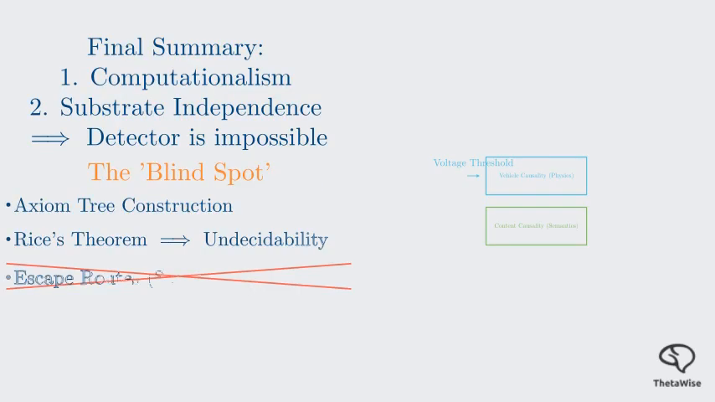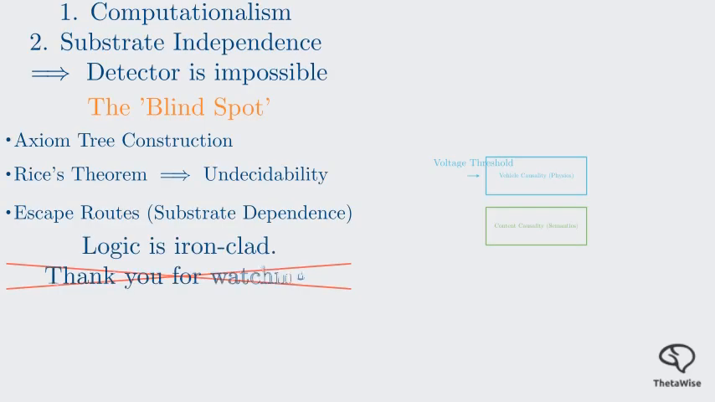To recap: 1. We used the axiom tree to build the proof. 2. We used Rice's theorem to prove undecidability. 3. We explored the escape routes like substrate dependence. The choice of which branch to stand on is philosophical, but the logic that follows is ironclad.